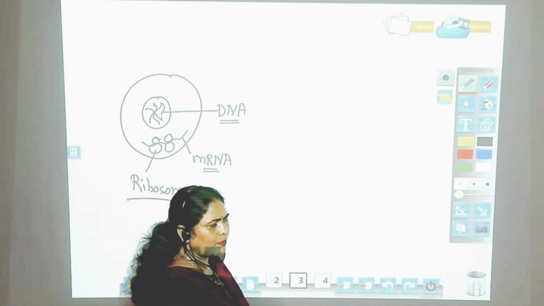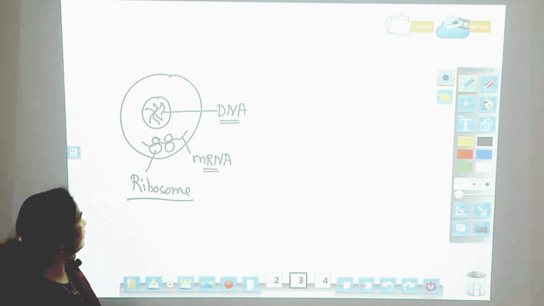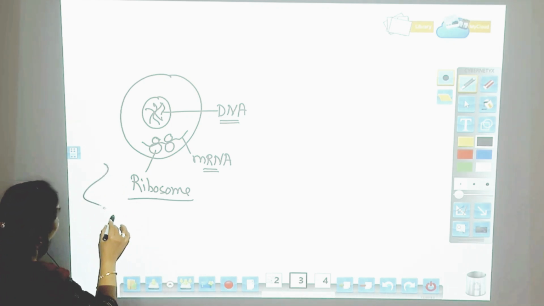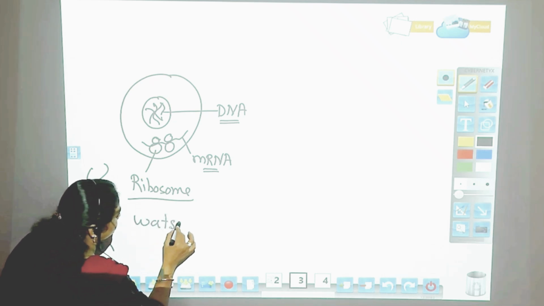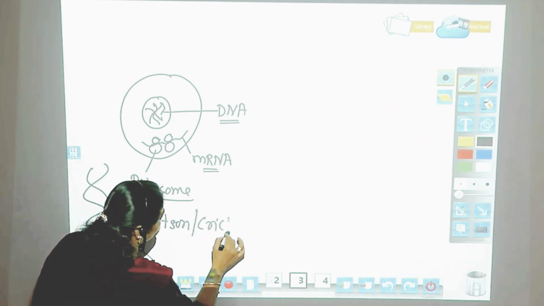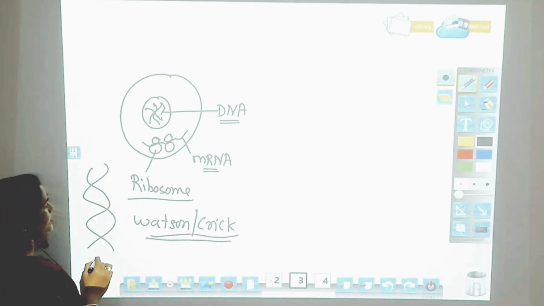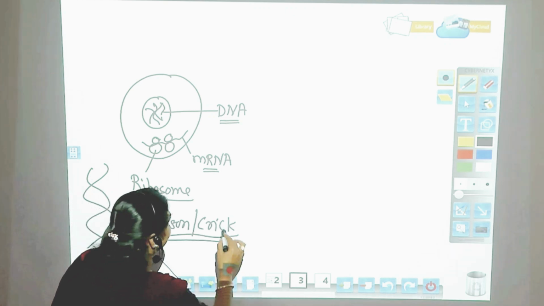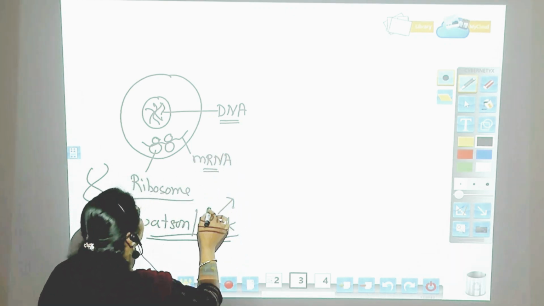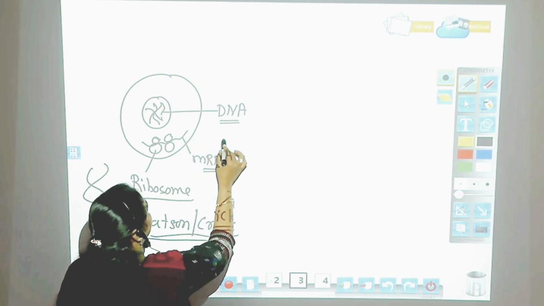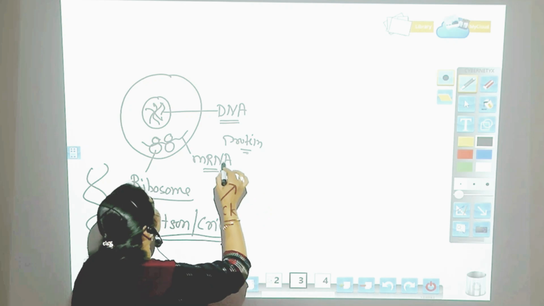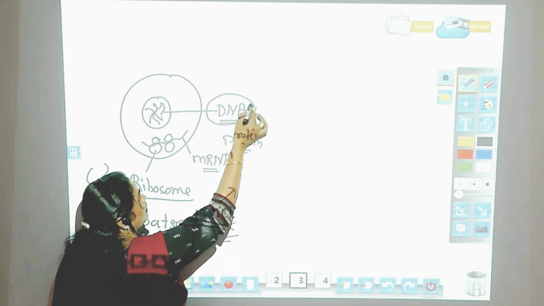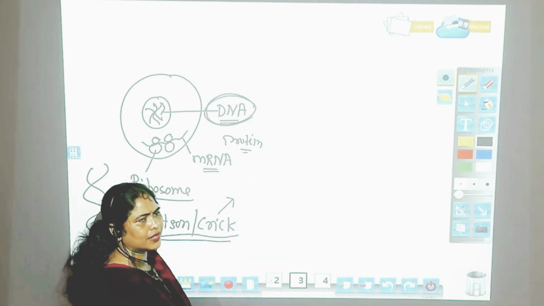Now, the scientists Watson and Crick, who gave the structure of DNA, these two scientists said that whatever protein has to be synthesized in a cell, the information has to come from the DNA.